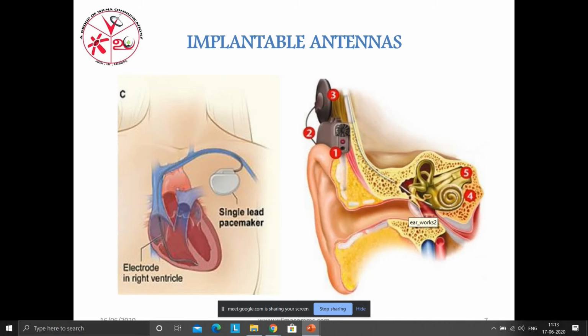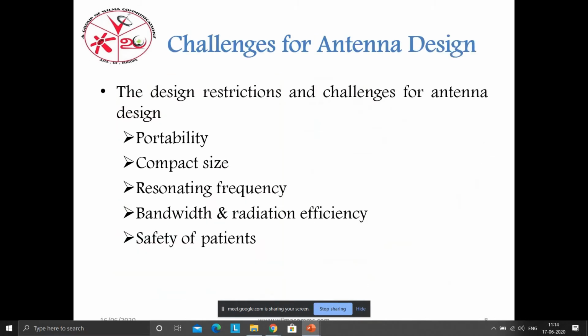This code is passed to the coil, and the coil transfers the code to the device where we have implanted. This is the working of the hearing aid, and this also falls under the implantable antenna. And going to the next slide, I want to cover the challenges in antenna design.